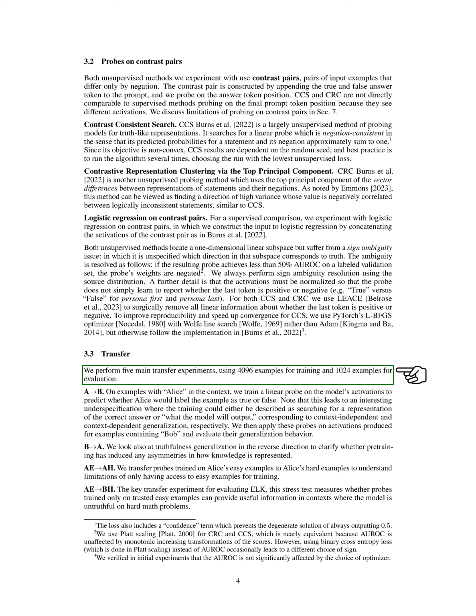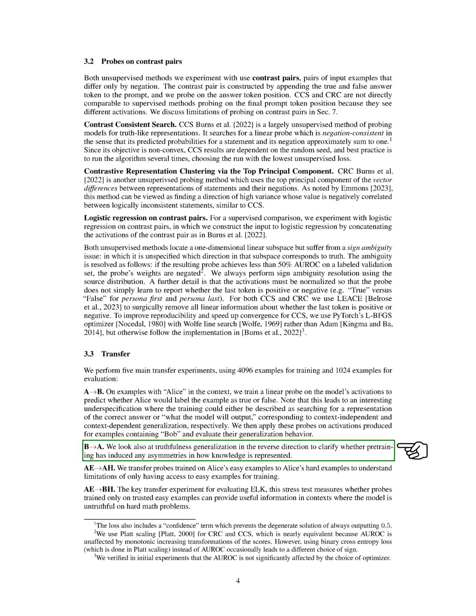We perform 5 main transfer experiments, using 4,096 examples for training and 1,024 examples for evaluation. These experiments involve transferring probes trained on one set of examples to another set to evaluate their generalization behavior. For example, we train a linear probe on the model's activations to predict whether Alice would label the example as true or false, and then apply these probes on activations produced for examples containing Bob.